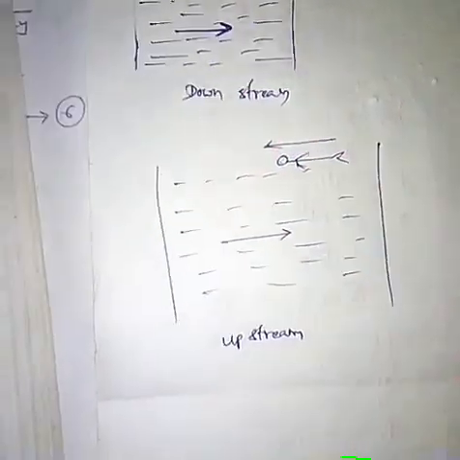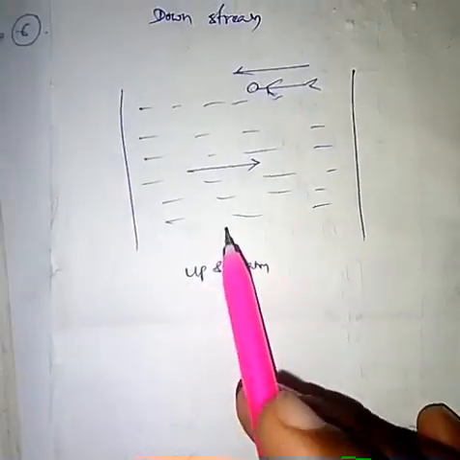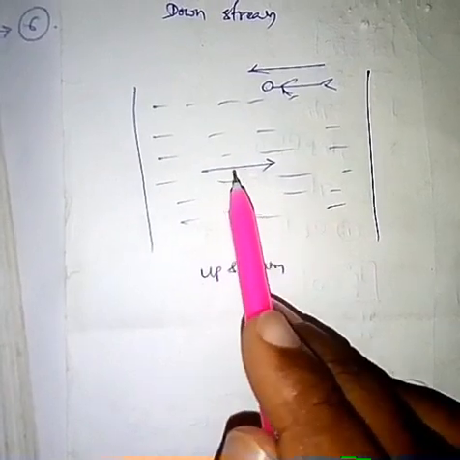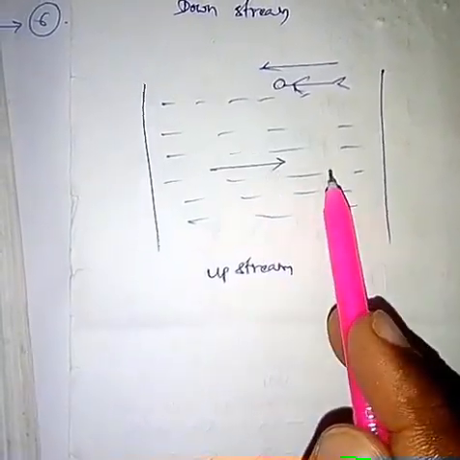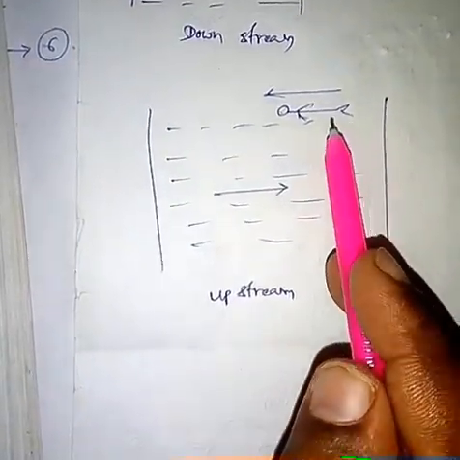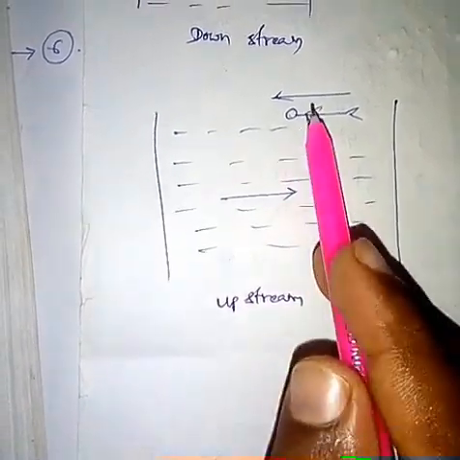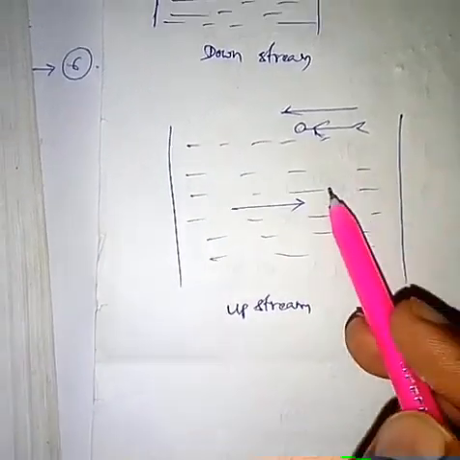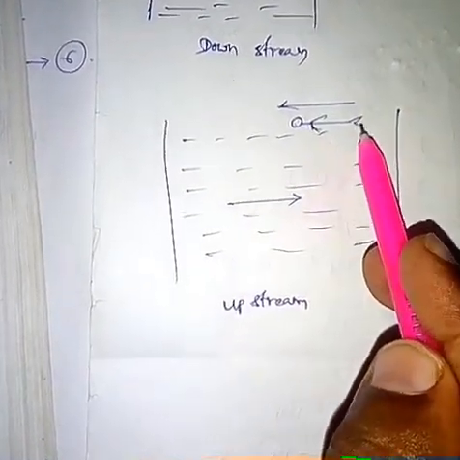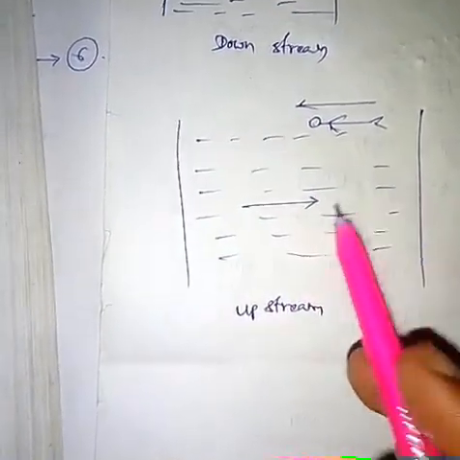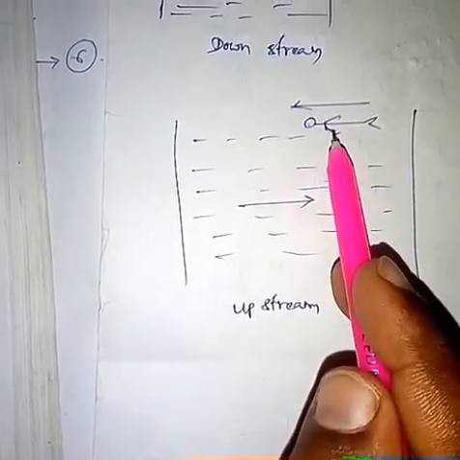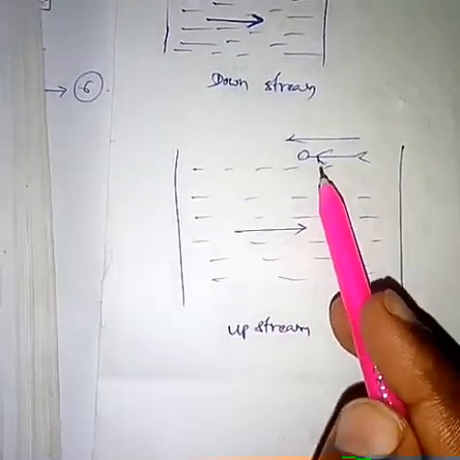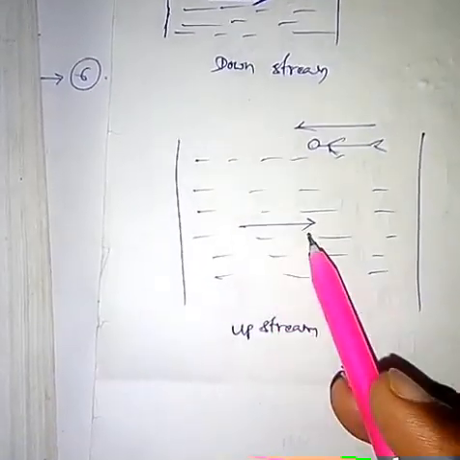Okay, upstream means, let us watch the figure here. Let us assume this is the river and water flows in the direction as shown in the figure, and a person moves in the direction against the water flow. In this case, we call this upstream. In this case, the person's speed is reduced by the water speed because the person moves against the water. So that's why his speed is reduced by the water speed.